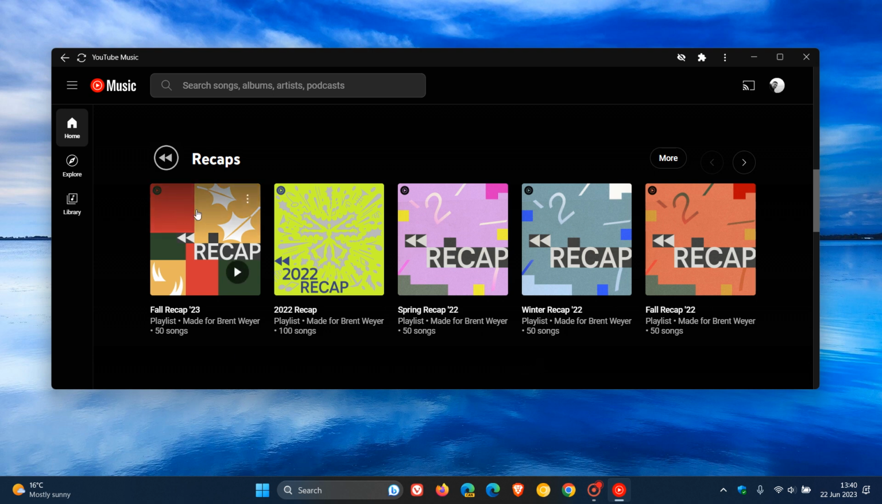And the same applies for the fall recap for 2023 now. And we also get 50 songs which have been added to the playlist. And these are the songs you have listened to the most according to YouTube Music. And I have found it actually quite interesting over the last couple of hours just to listen to my favorite so-called songs for fall in my region, which is actually quite interesting to hear what you have been listening to on a regular basis.